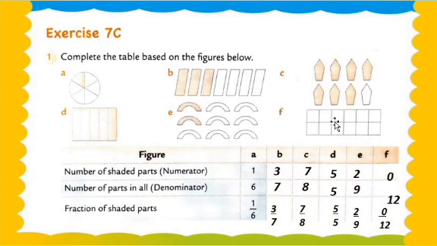Now our last question. 2, 4, 6, 8, 10 or 12. There are a total of 12 blocks. And how many blocks are shaded yellow? 0. Okay. No block is shaded by any color. So the numerator is 0 and the denominator is 12. So what is our answer? 0 upon 12. Understood? I hope you all understood.